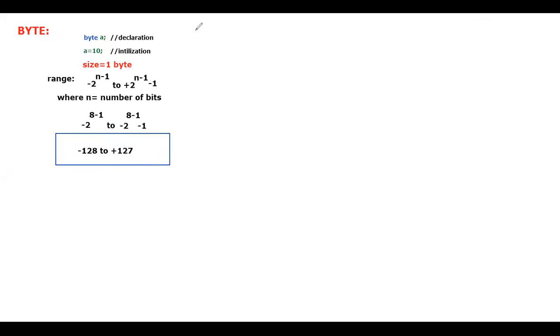Now observe carefully. Let me consider this to be the internal implementation of a byte. Let me take an example.